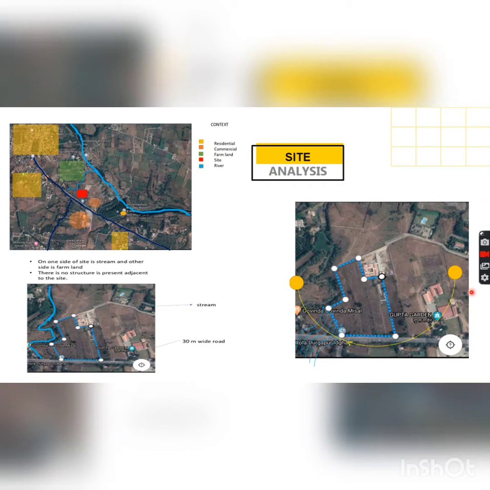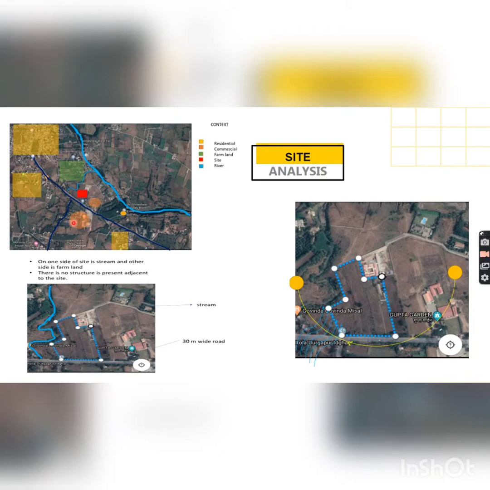Now I've moved forward to site analysis. For better understanding for the zoning and designing purpose, the site study was done. Context: the surrounding of the site is majorly in development phase.